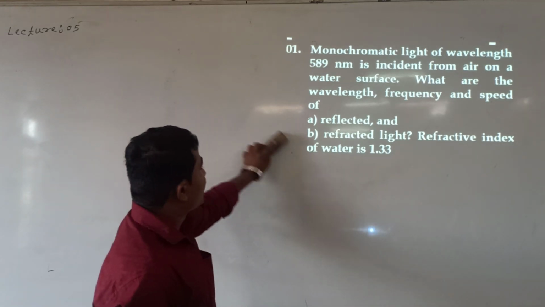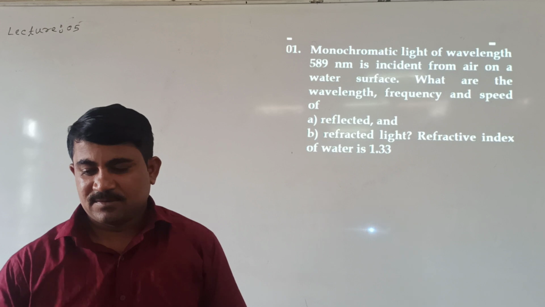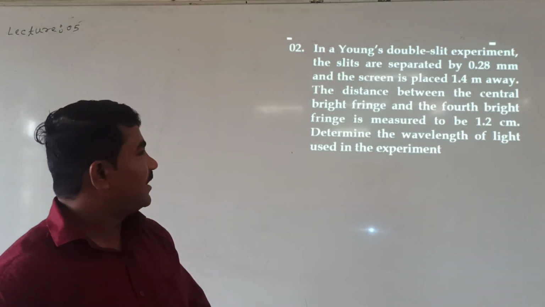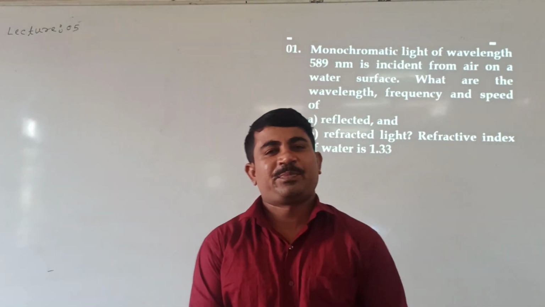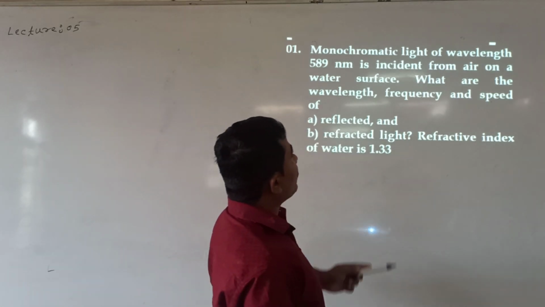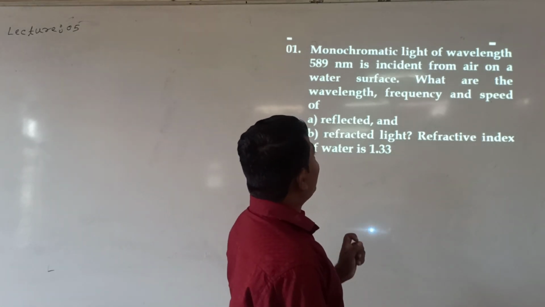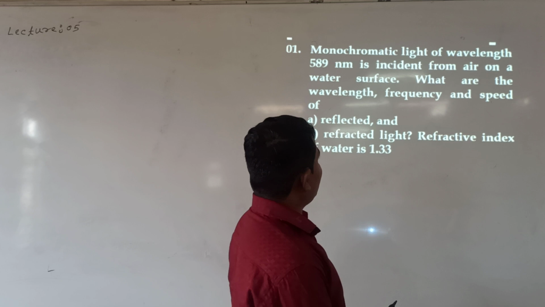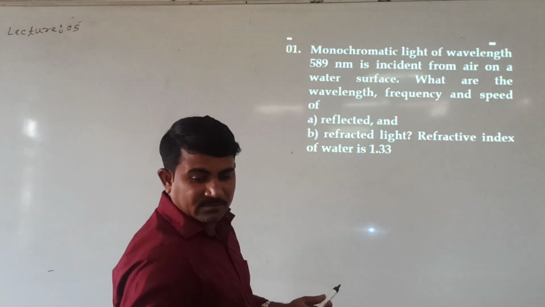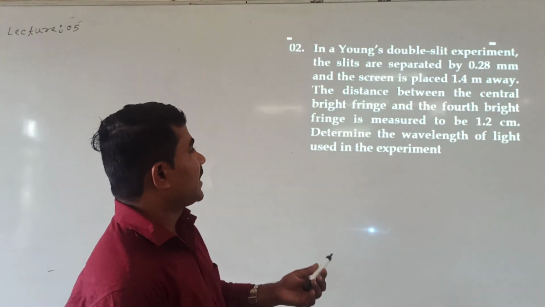Okay. Shall I move the next numerical? I can take numerical. Look at me. What has given the numerical? A monochromatic light of wavelength 589 incident from air on water surface. Sorry. Let us go. Numerical number 2.